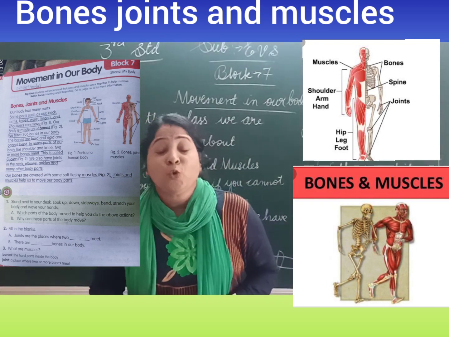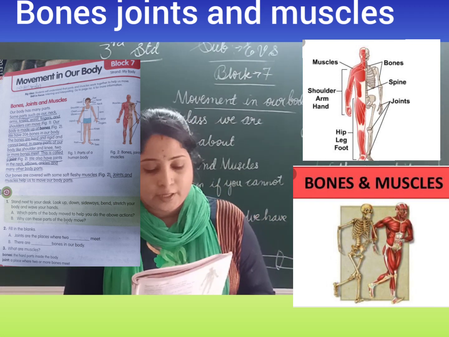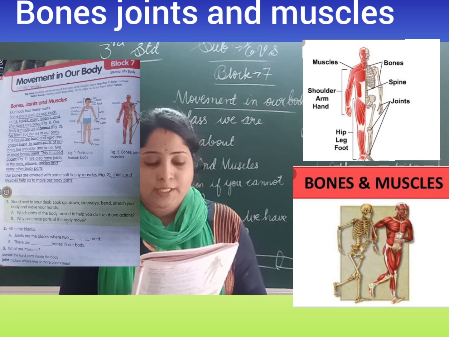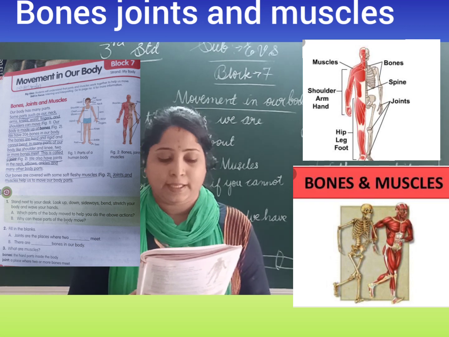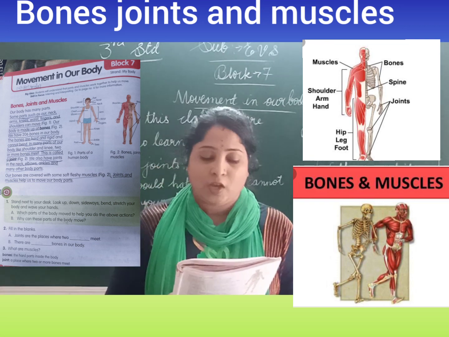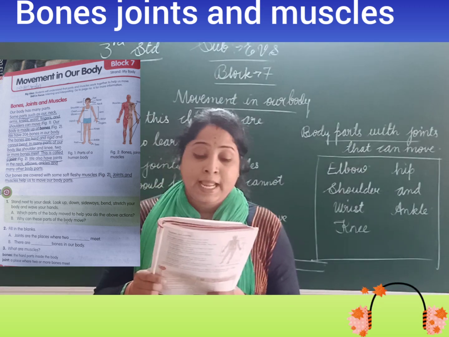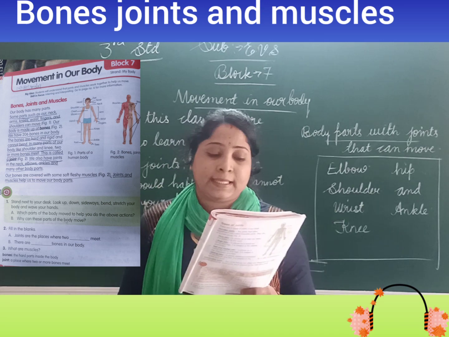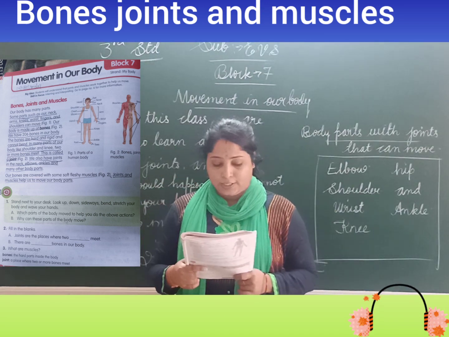When two bones meet together, we call it a joint. We also have joints in the neck, elbows, ankles and many other body parts of our body.